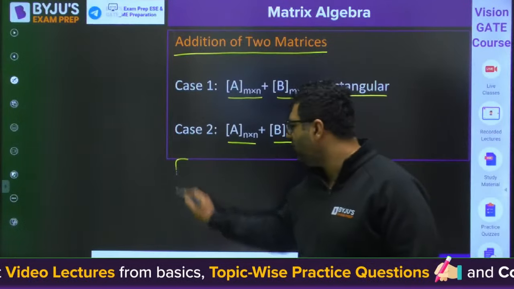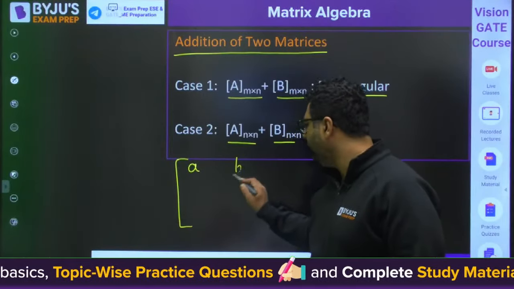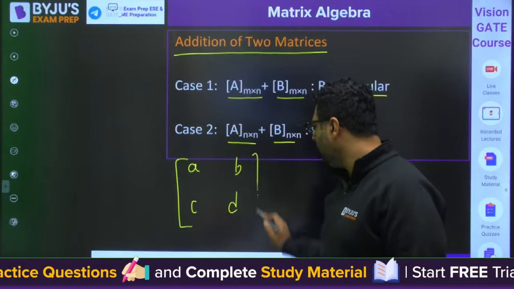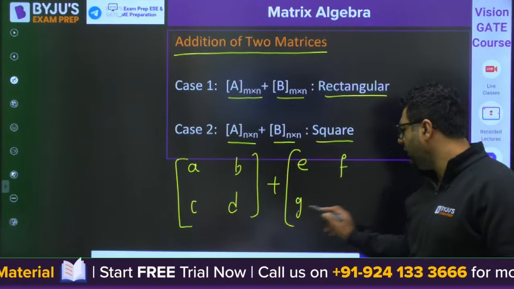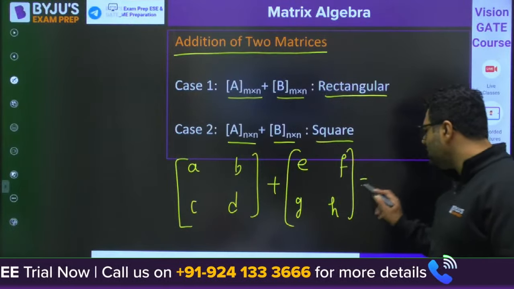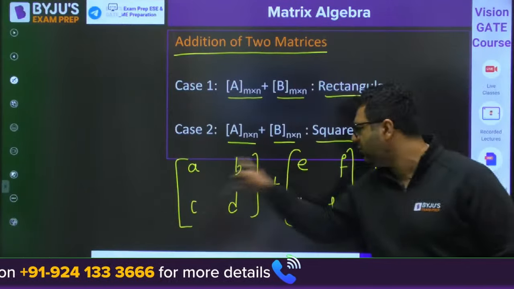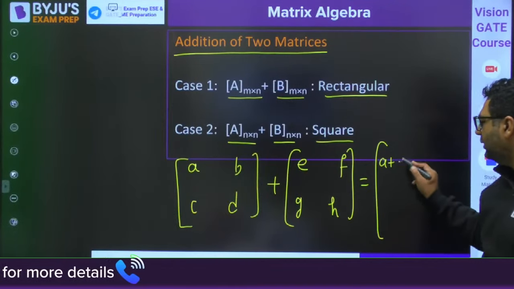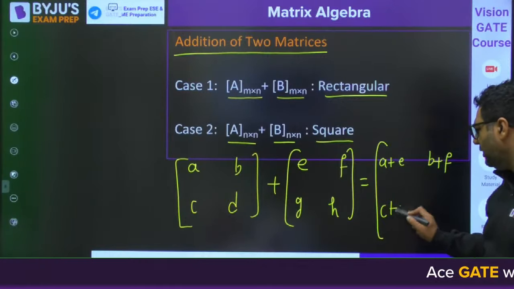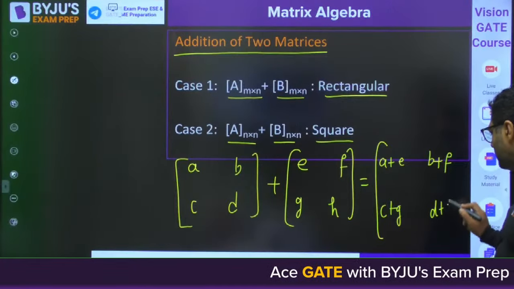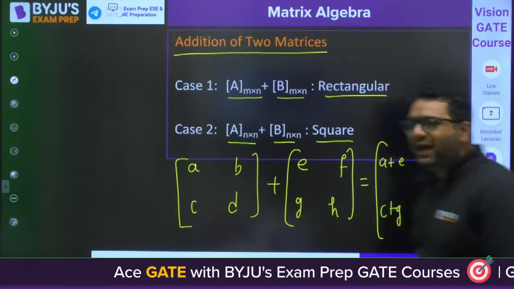And if we are going to have A, B, C, D like this, and you are going to add E, F, G, H, then after addition, this element will be added to this: A plus E. Next will be B plus F. Next will be C plus G. Next will be D plus H. So likewise, we are going to do the addition of the matrix.